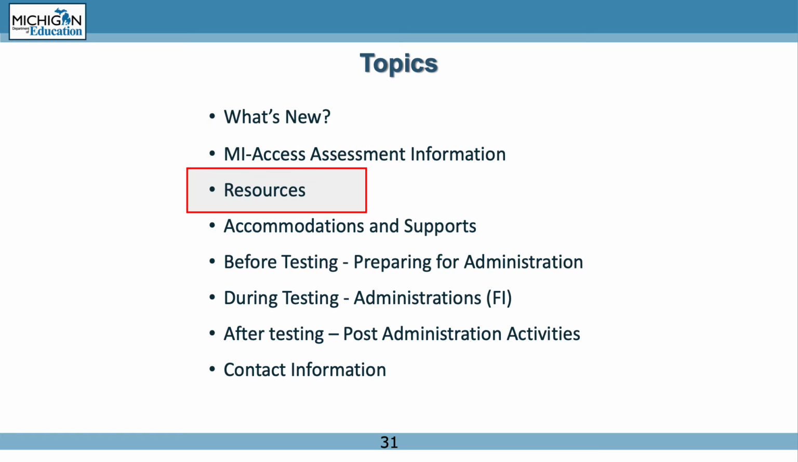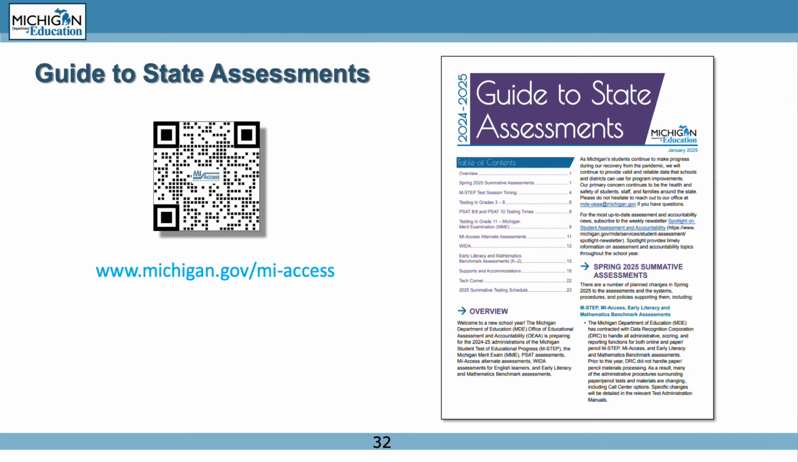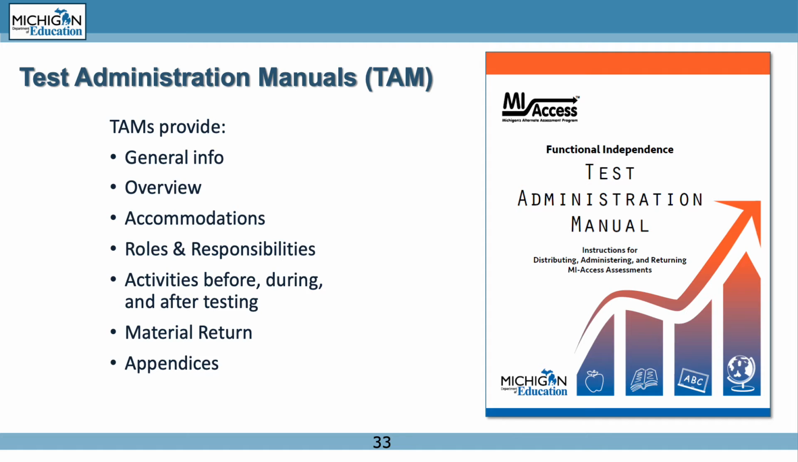The next section is designed to provide enough resources to answer most of your questions and provide opportunities for training of other staff members. The Michigan Department of Education has developed a guide to all our state assessments, and it can be located on the My Access webpage. The Test Administration Manual, TAM, provides general information about the assessment, an overview of what to expect, supports and accommodations, roles and responsibilities, activities before, during, and after testing, materials return section, and finally an appendix section with a variety